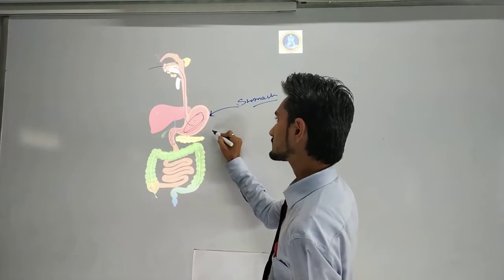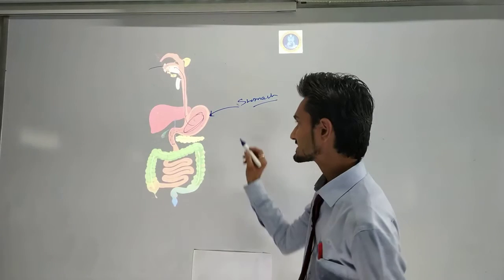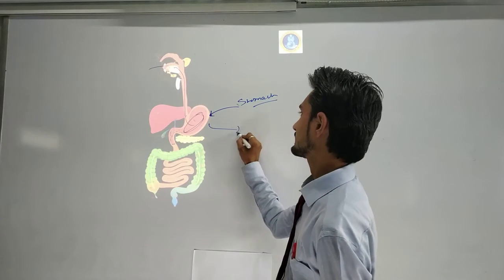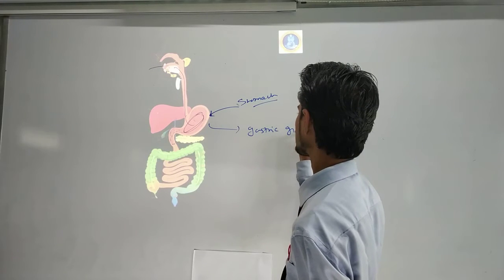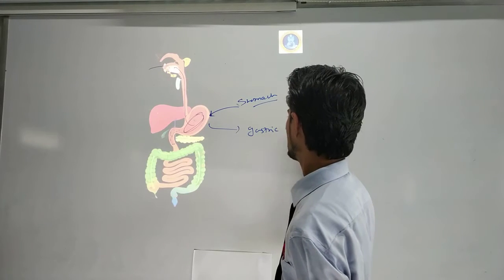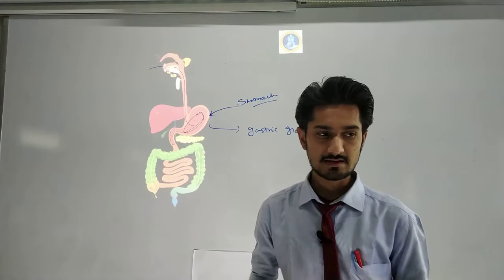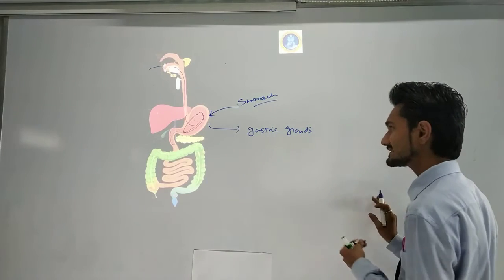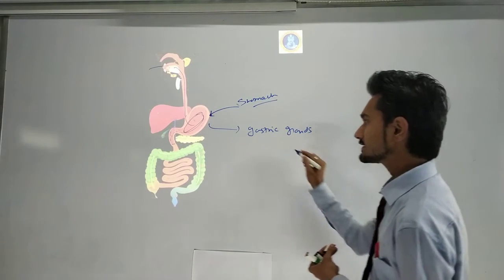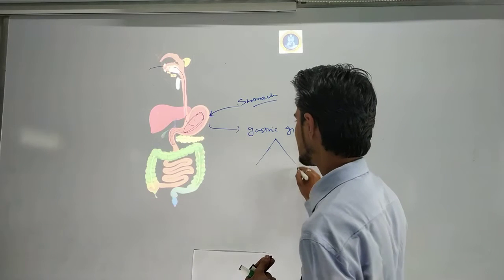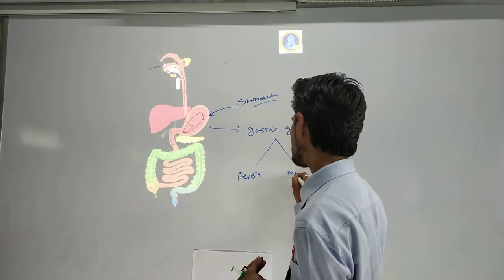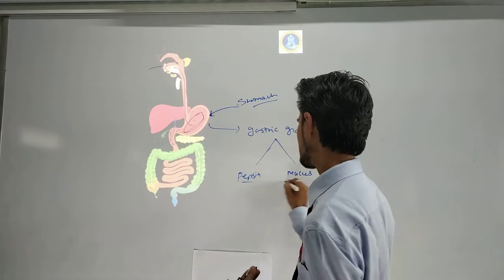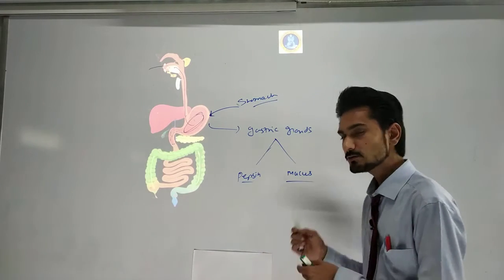Then there are glands called gastric glands present here. Gastric glands create two kinds of secretions, known as pepsin and mucus. In the previous lecture we have seen pepsin and mucus. So what do they do?